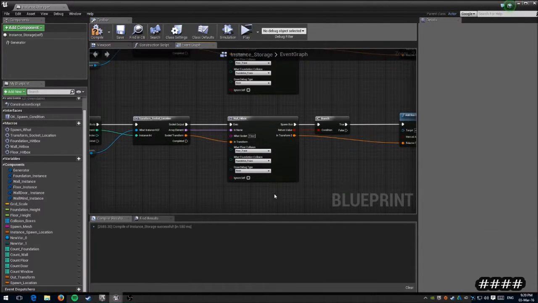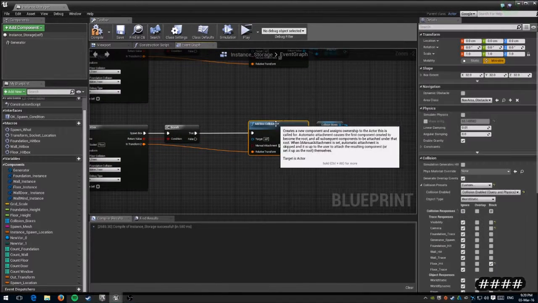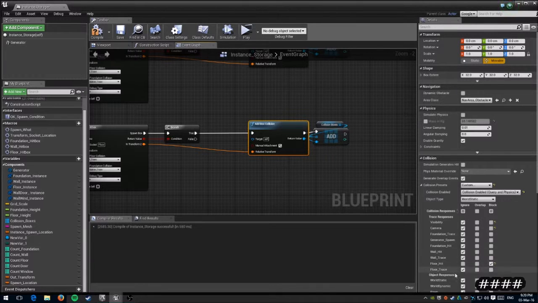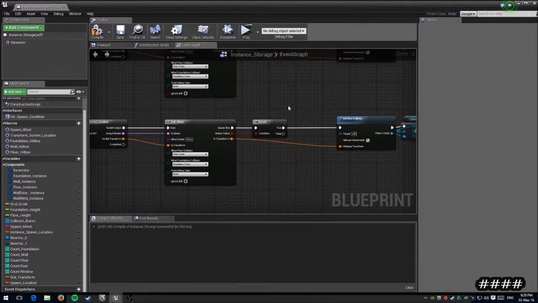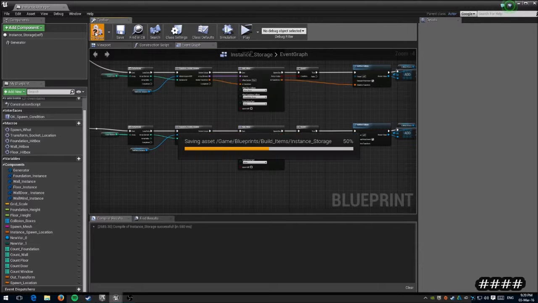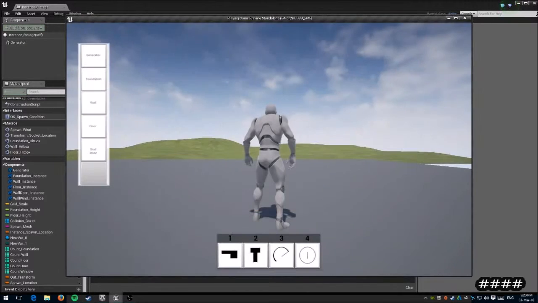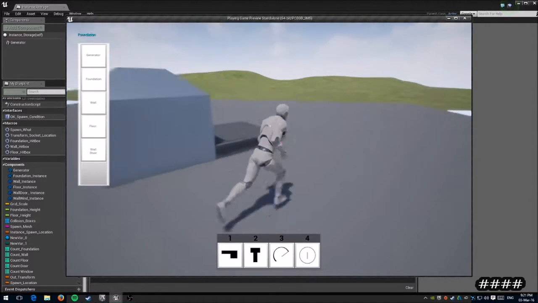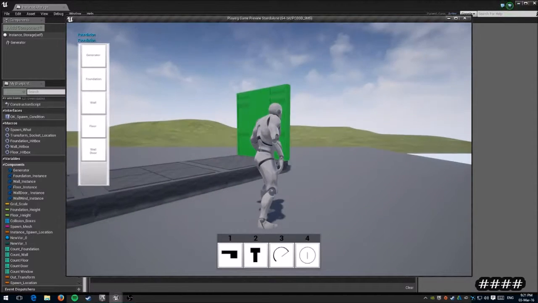We don't need to change this because we're looking for the socket that's got the name wall, and we're also doing the standard traces that you do for wall elements, and again this has the hitbox determined by the wall or its parent. Again, if I can make it a parent, I'm going to try and do that. But now when I go into it and I place the foundations down,